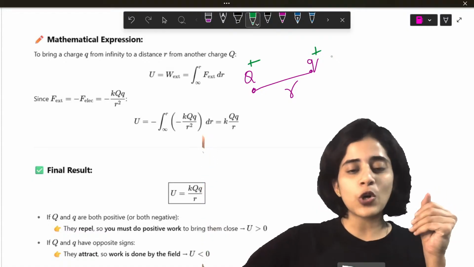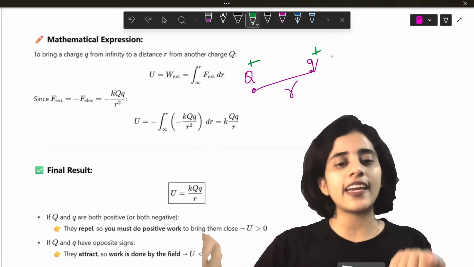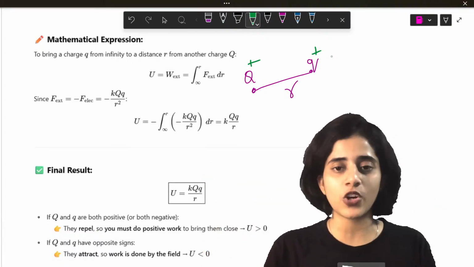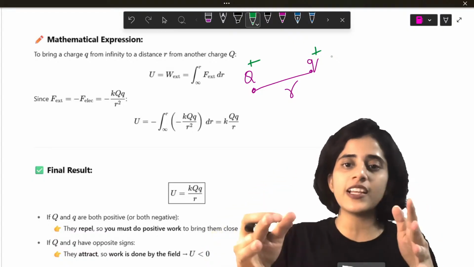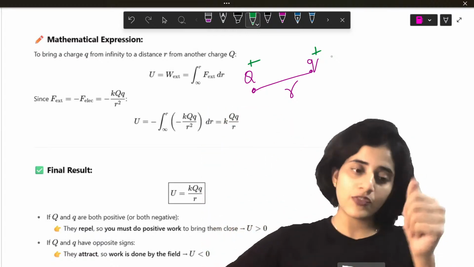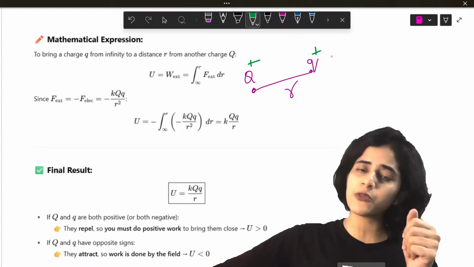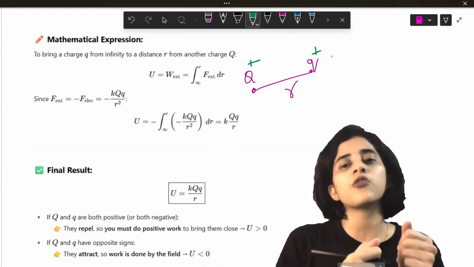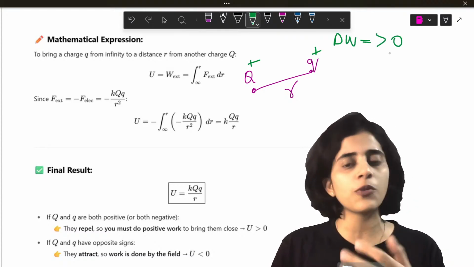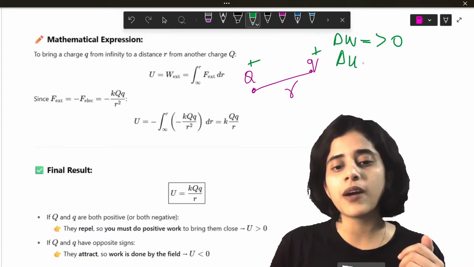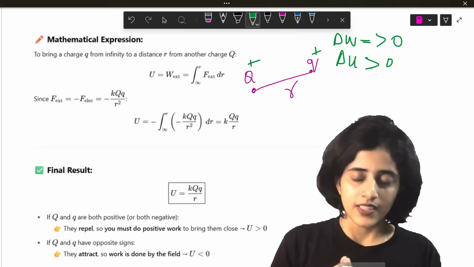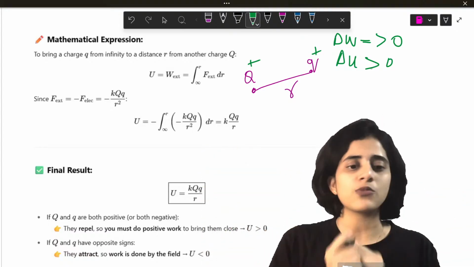So it's very easy for them to repel because they are like charges. But to bring them close, you need to do work on them. Isn't it? Do you understand the concept? Since they're like charges, if you leave them freely, they will just repel. But I want to bring them close. So from infinity, if there's a positive charge here and I have to bring another positive charge, I have to do a lot of work. Which means my delta W is going to be greater than 0 because I have to do a lot of work. So my potential energy will also be greater than 0. Isn't it? Because naturally they wouldn't come together.